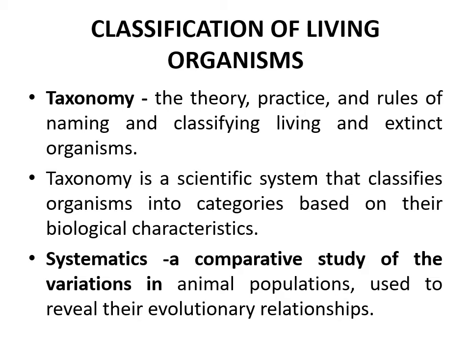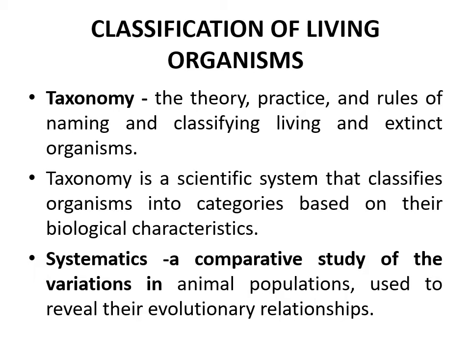Animals that are alive as well as extinct forms, extant as well as extinct forms of animals, how they are classified. That is actually taxonomy, the theory, practice and the rules of naming and classifying all animals.